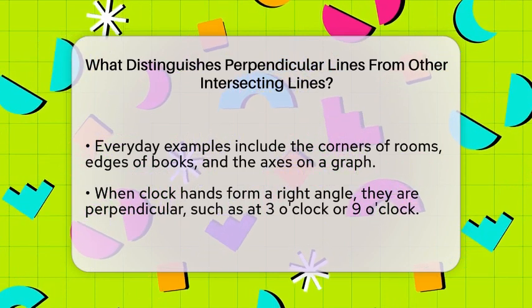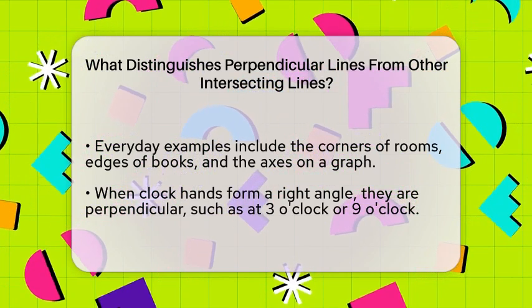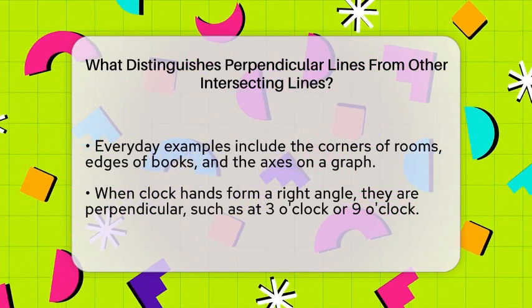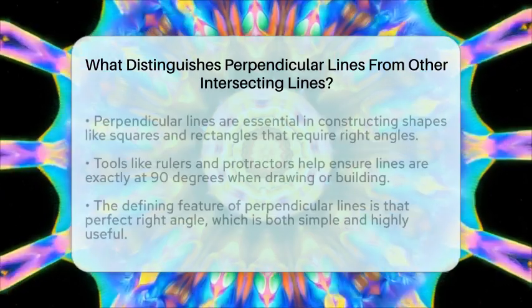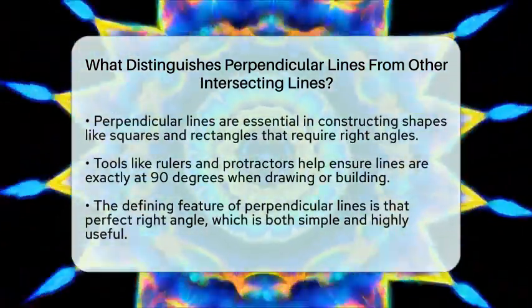You can see perpendicular lines in many everyday objects. Think of the corners of a room, the edges of a book, or the axes on a graph. When you look at a clock, the hands at 3 o'clock or 9 o'clock are at right angles, making them perpendicular.